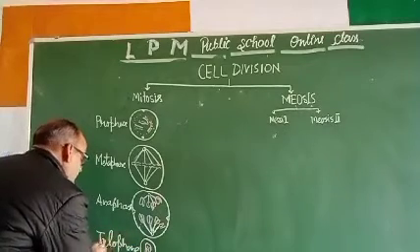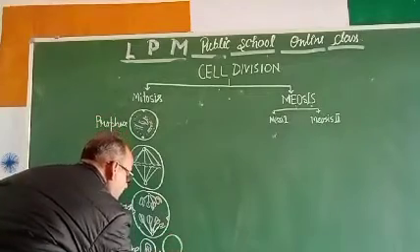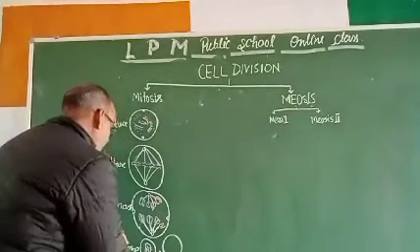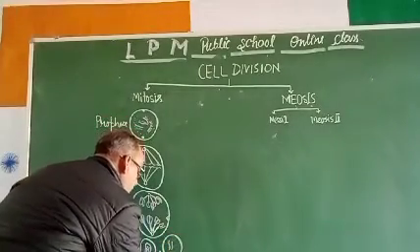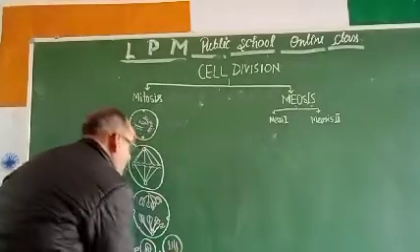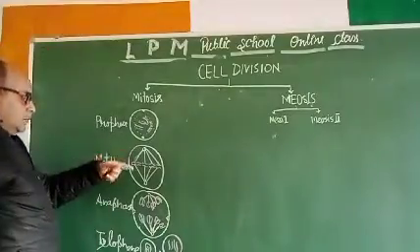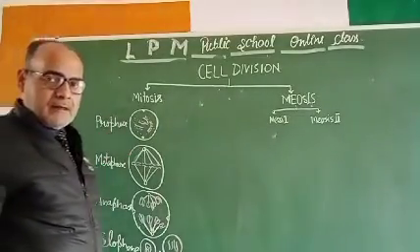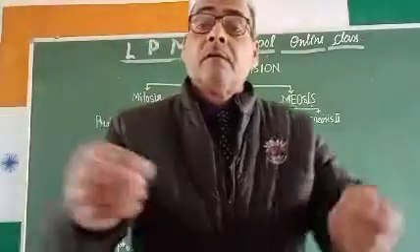And it results in the formation of 2 daughter cells. The 2 daughter cells are having the 4 number of chromosomes. They are having the 4 number of chromosomes that they have in the parent cell. So 4 number of chromosomes are present in the parent cell. That is why these daughter cells are having the 4 number of chromosomes.